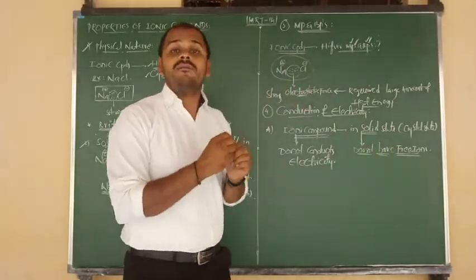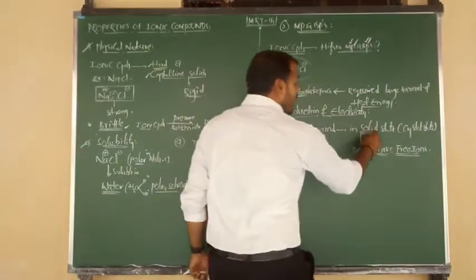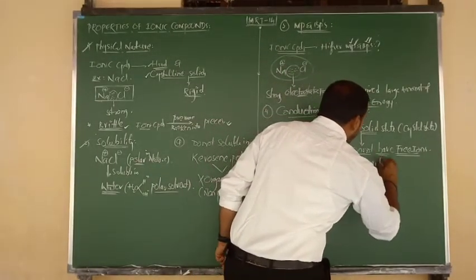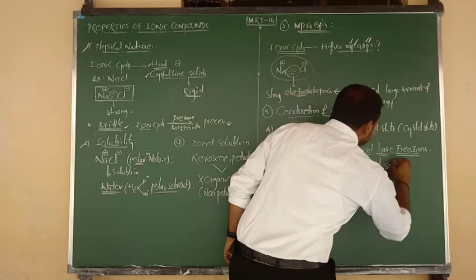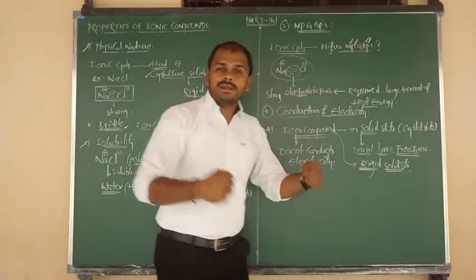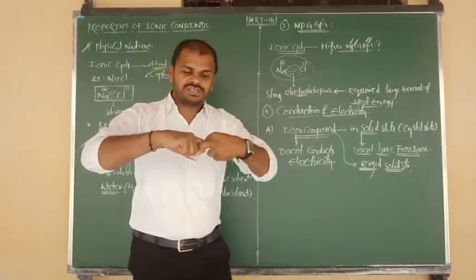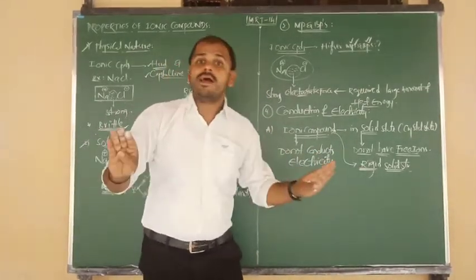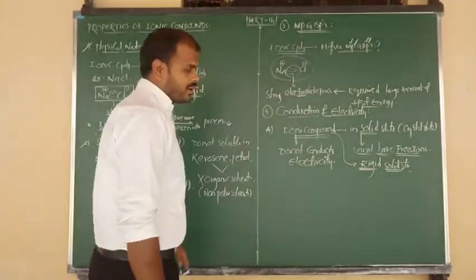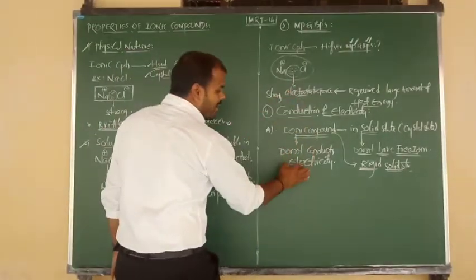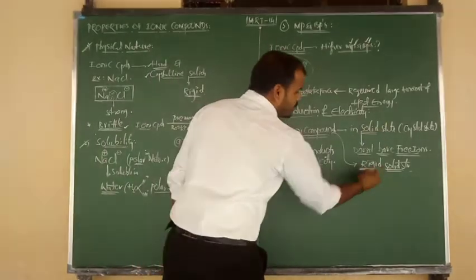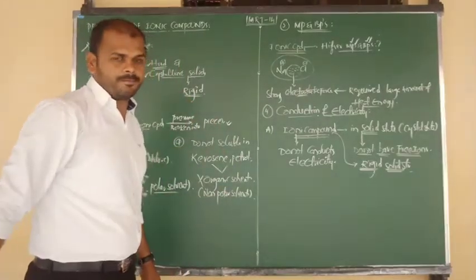Why do they not have free ions? Because in solid state, as I have already told you, ionic compounds have a rigid solid structure. Due to their rigid and very tough solid structure, there will be no existence of free ions, so they do not conduct electricity. Reason number one. So ionic compounds are bad conductors and do not conduct electricity in solid state due to their rigid tough structure.